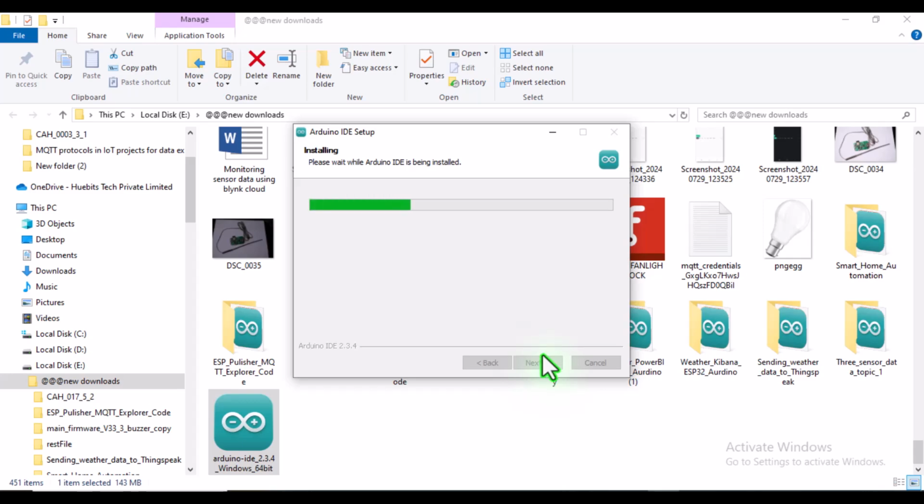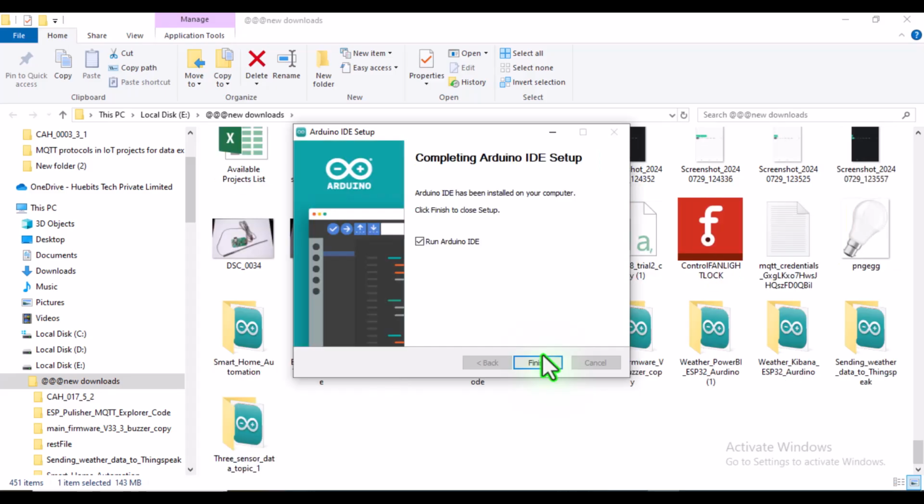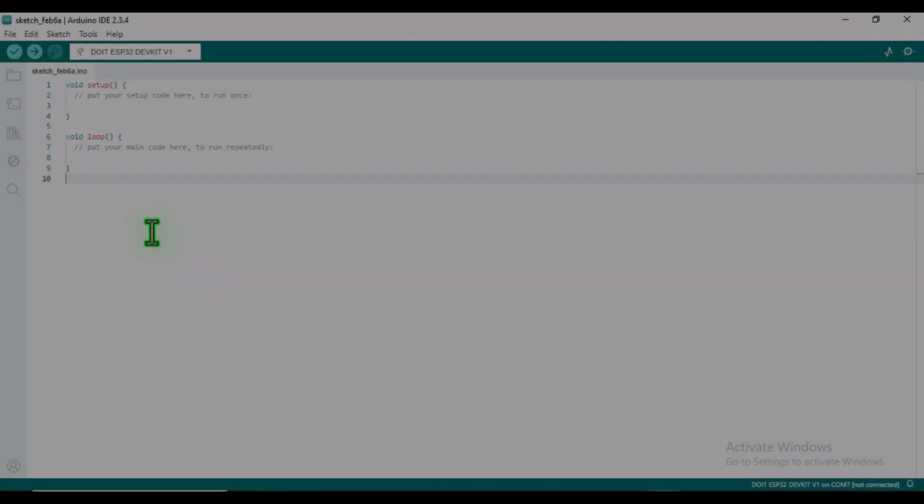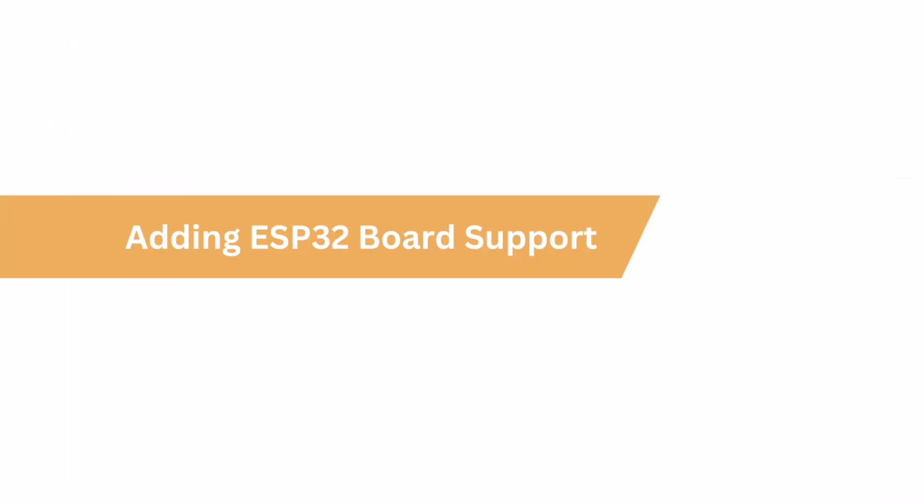Once the installation finishes, click Finish, and that's it. The Arduino IDE will open automatically. Before we can start programming the ESP32, we need to install the ESP32 board manager.